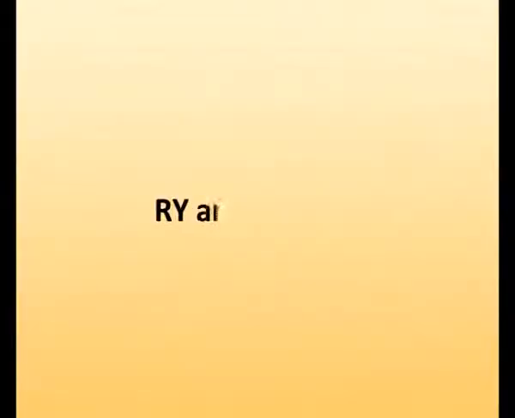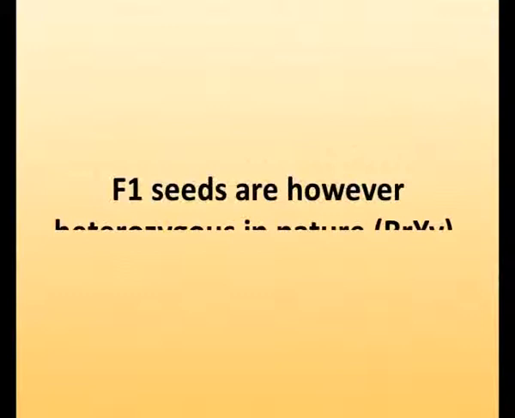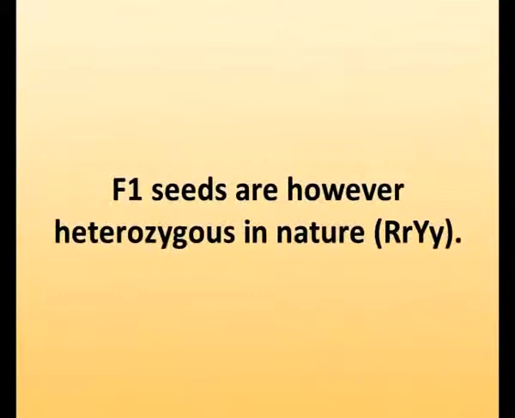Each parent in this dihybrid cross produces a single type of gamete, that is capital R, capital Y type by one parent and small r, small y type by another parent. Fertilization between these gametes results in an F1 progeny in which all seeds are round and yellow, because round is dominant over wrinkled.